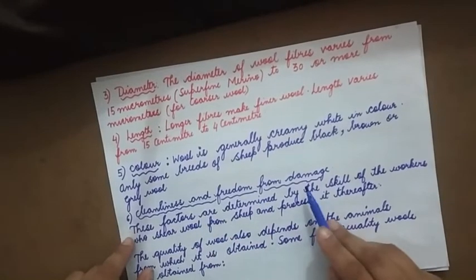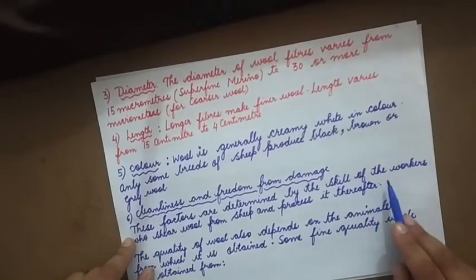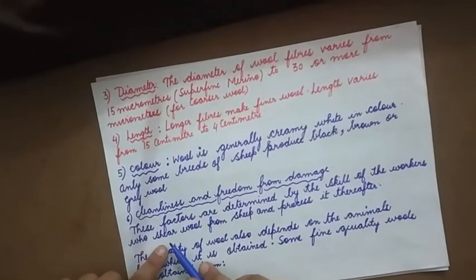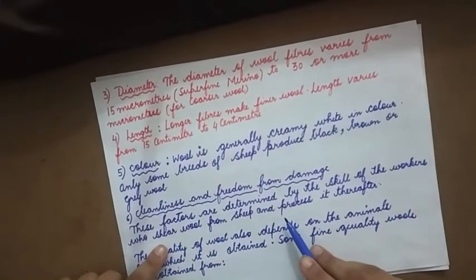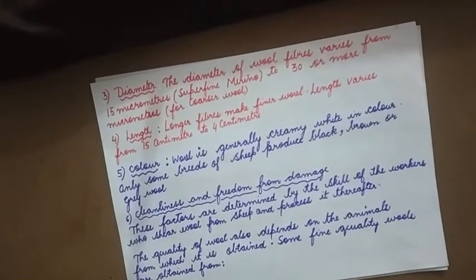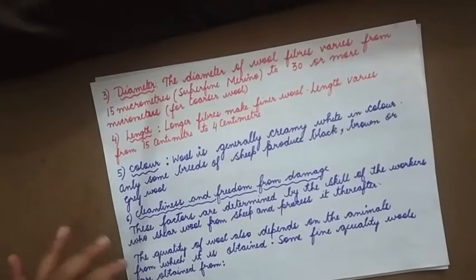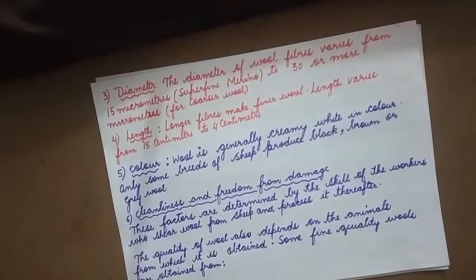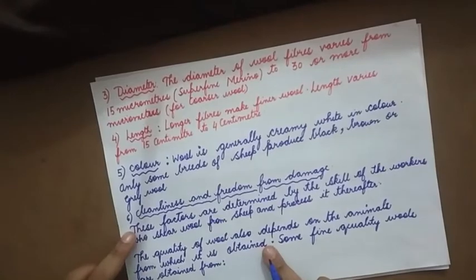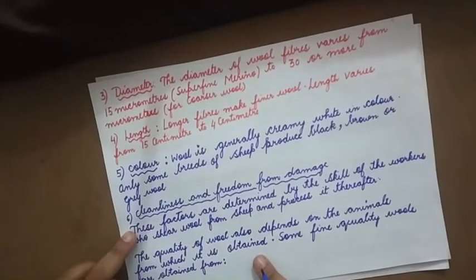Cleanliness and freedom from damage. These factors are determined by the skill of the workers who shear or separate wool from sheep and process it thereafter. So even the way the fleece or the fur is being removed, how it is being processed later on, all that adds on to the quality of the wool. The quality of wool also depends on the animals from which it is obtained.